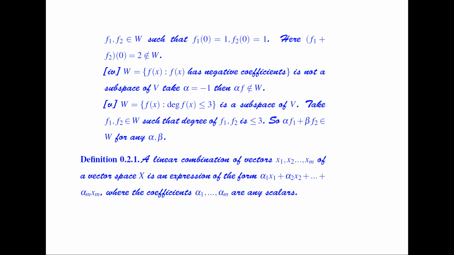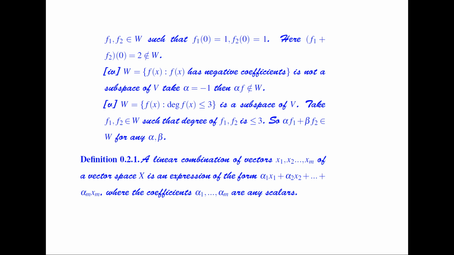So in this case, you can easily prove that if I consider any two arbitrary elements f1 and f2 belonging to a set W, such that the degree of f1 and f2 is less than or equal to 3, then their sum again has a degree less than or equal to 3. If I multiply any of them by alpha, it again has a degree less than or equal to 3. It means that it again belongs to W. So alpha times f1 plus beta times f2 belongs to the set W for any arbitrary alpha and beta. So it is a subspace of V.